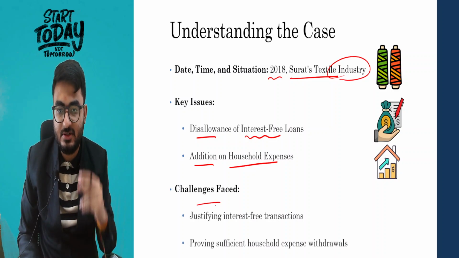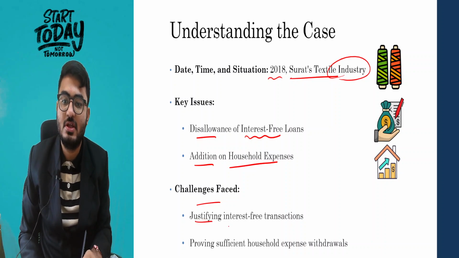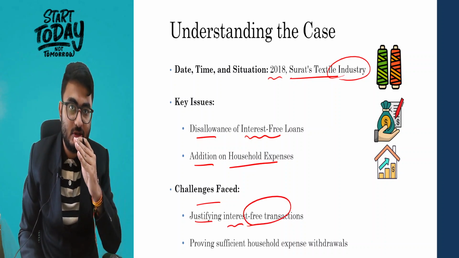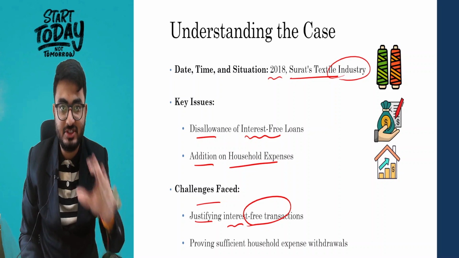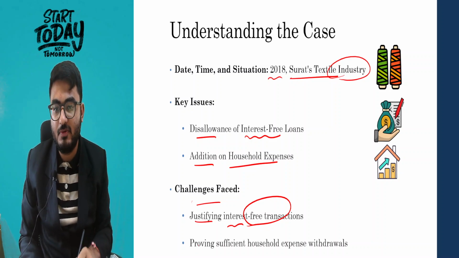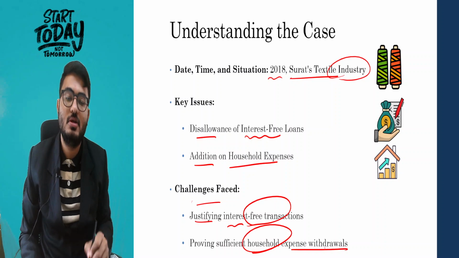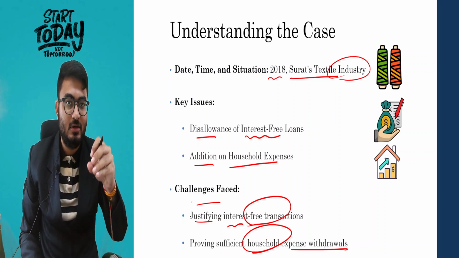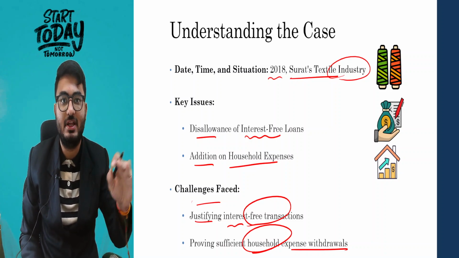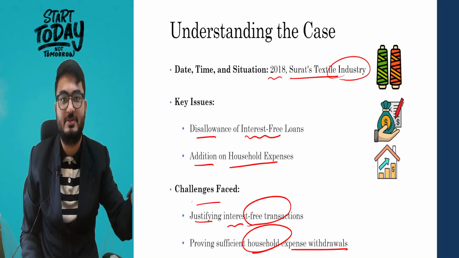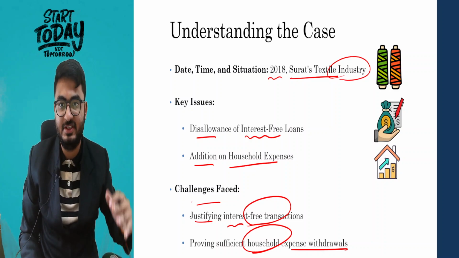The challenges faced were two. First, justifying the interest-free transactions. The interest-free transactions that happened between the assessee and the other party, were they justified or not? And the second was proving the sufficient household expenses withdrawal. The income tax officer added 4.2 lakh in the household expenses. But exactly what happened, we will see further.